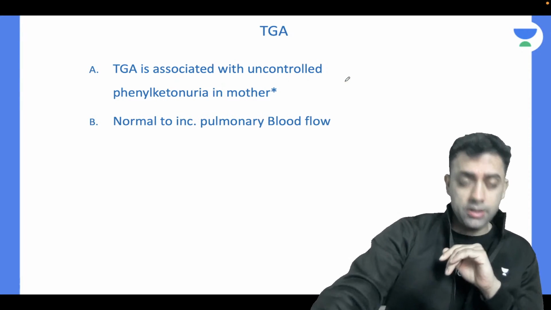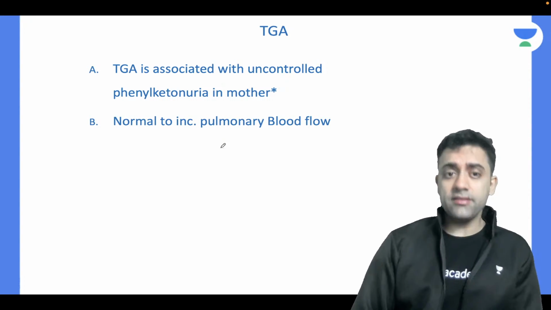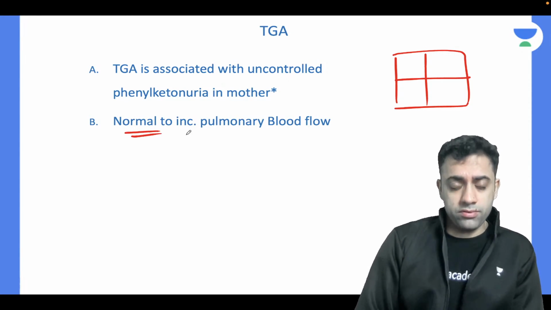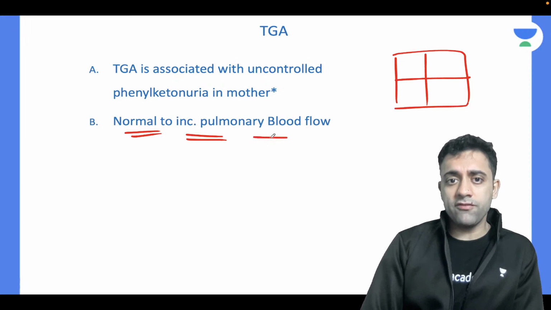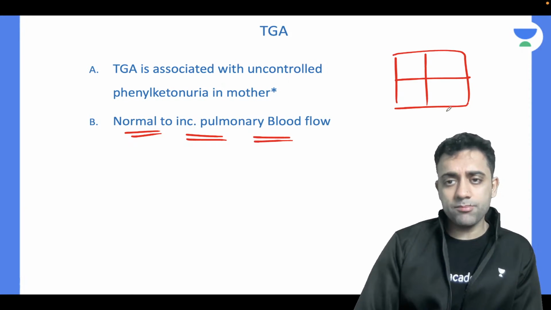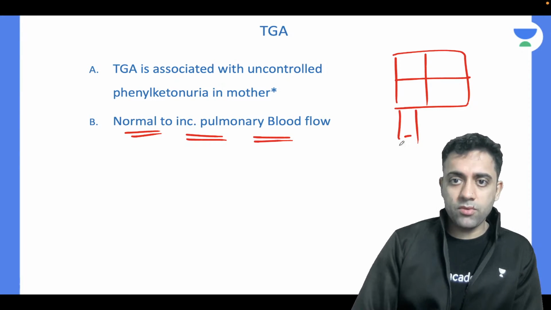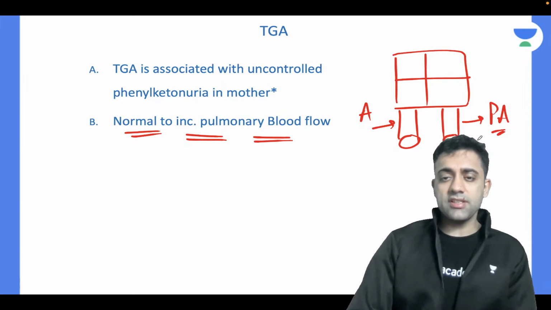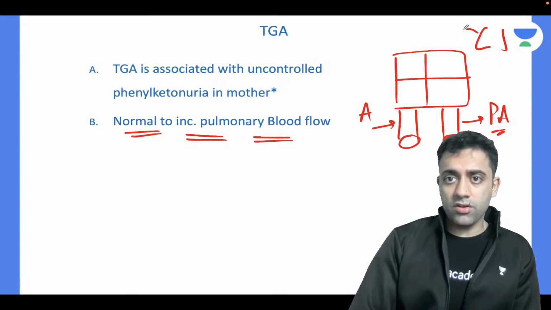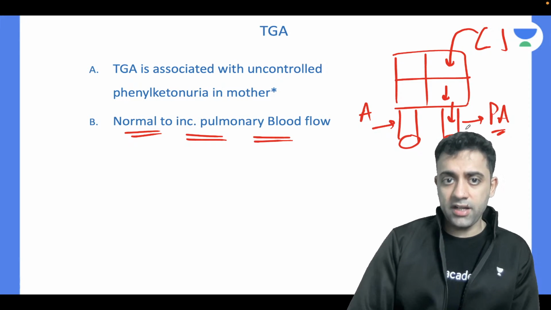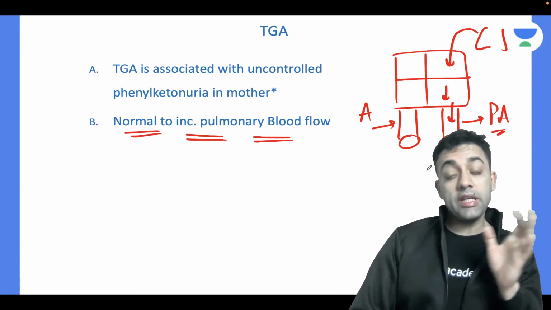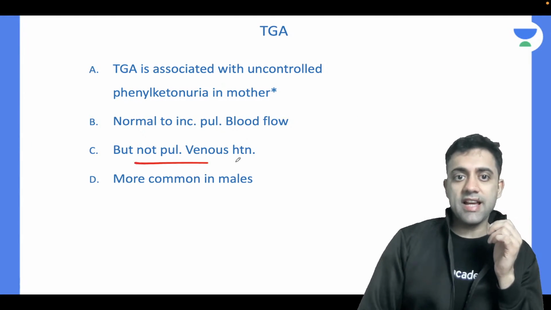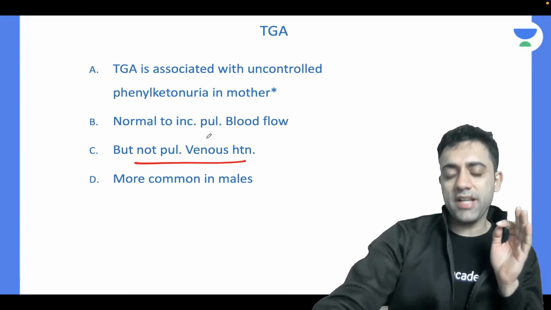Number two, we all know that in TGA there is normal to increased pulmonary blood flow. This part is the aorta, and this part is the pulmonary artery. So the blood going to the lungs is normal to increased in TGA, but pulmonary venous hypertension is not seen.